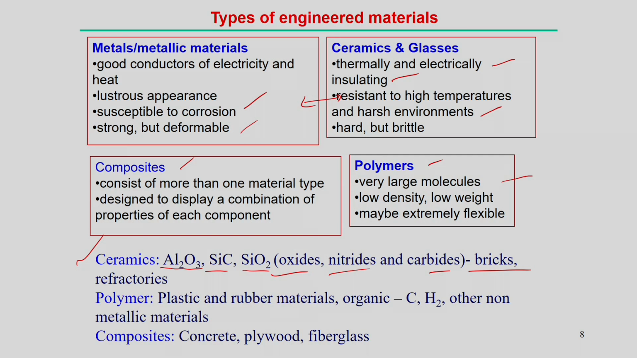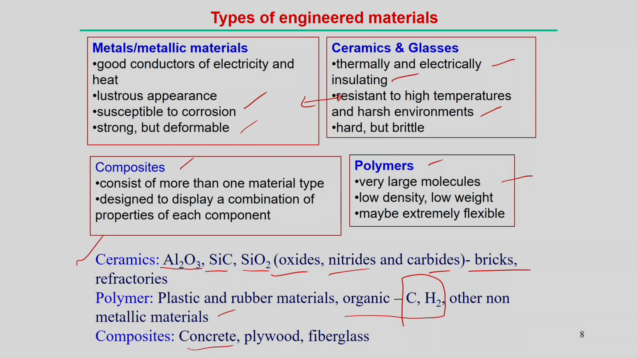Polymers are plastic and rubber materials, and of course they are organic, mainly consisting of carbon and hydrogen as the main components, with other non-metallic materials also involved. Examples are plastic and rubber materials. For composites, we can consider concrete a composite material. Fiberglass and plywood are also composite materials. Plywood is formed by mixing different fibers from the wood, which can be continuous or discontinuous.